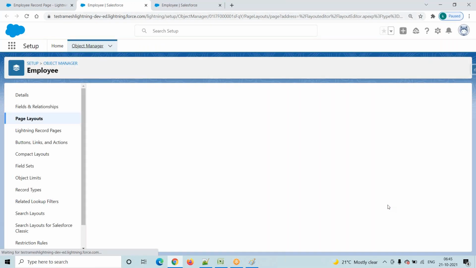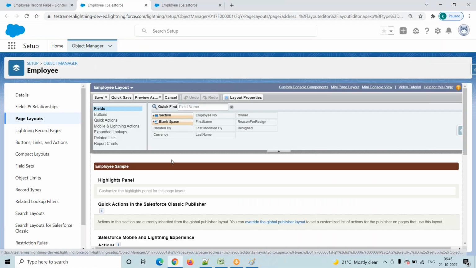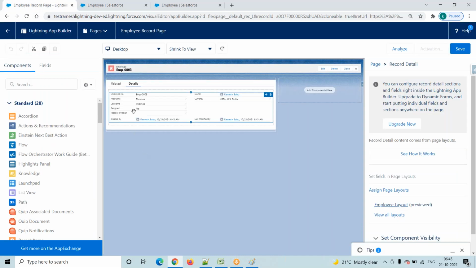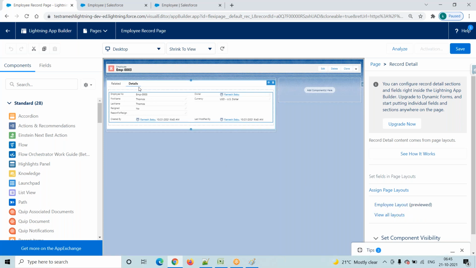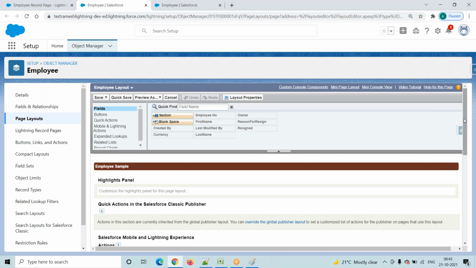Click on this Employee Layout. Then it will redirect into this particular screen. For this record page, under the Details tab, which page layout are we using? How will we find it? Click on this button. On the right hand side you have to observe Employee Layout, right? Click on this Employee Layout. I mean, here you observe Employee Layout previewed. So under this Details tab, we are using Employee Layout. Click on it, then it will redirect into this particular screen.